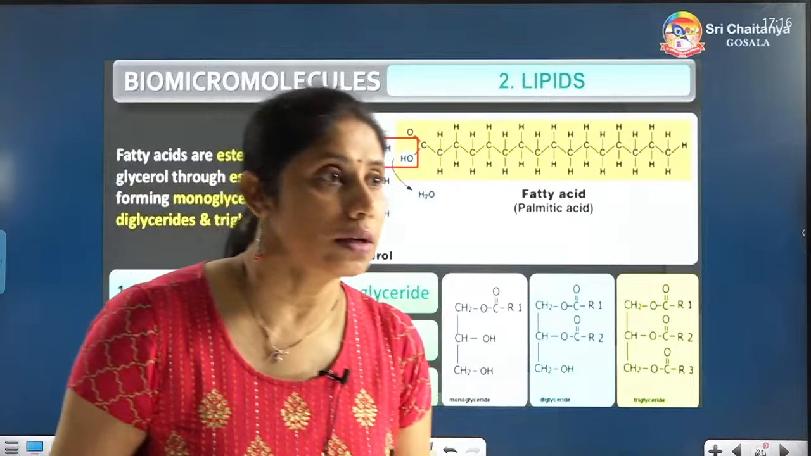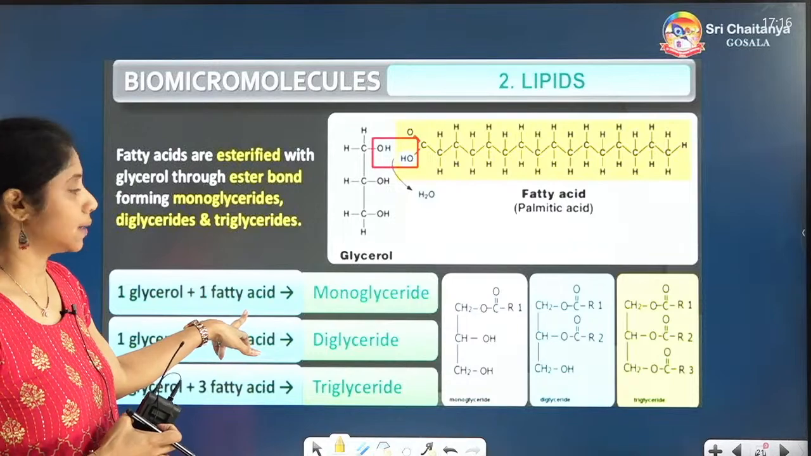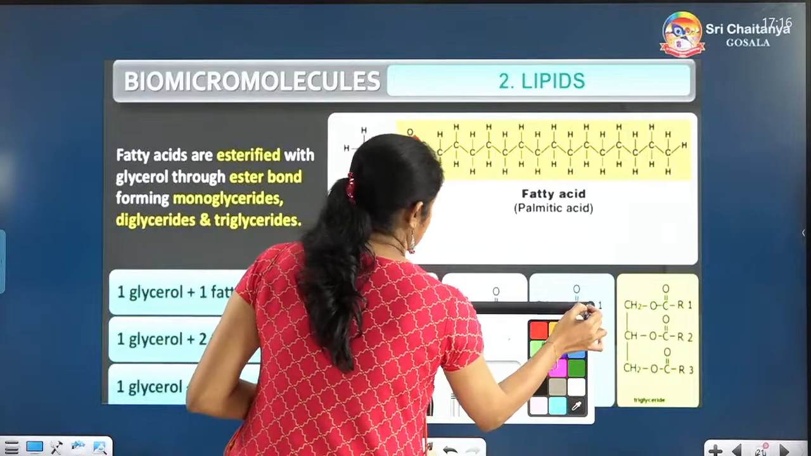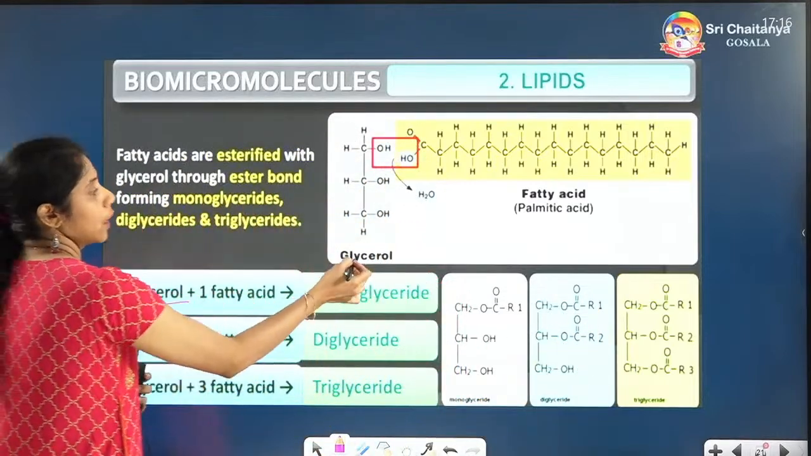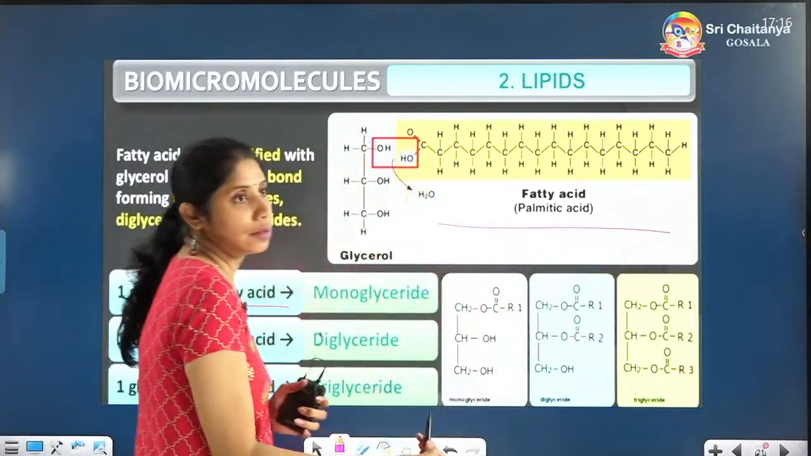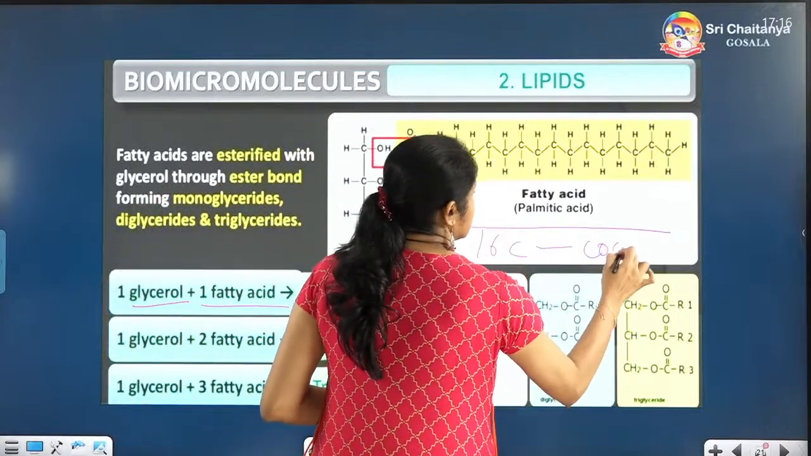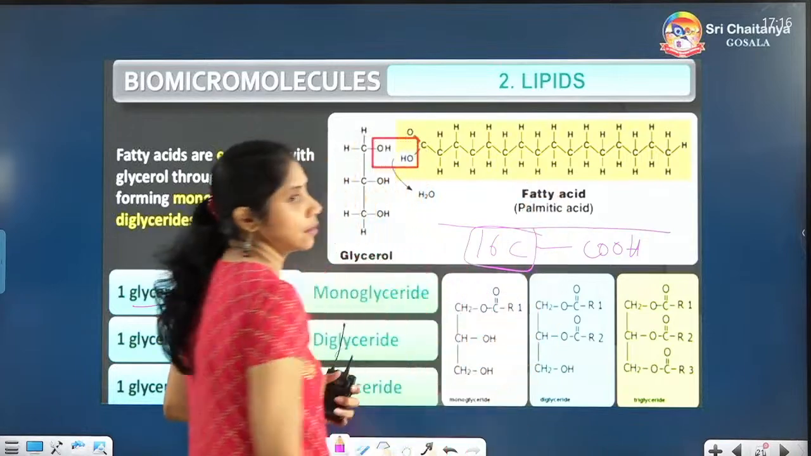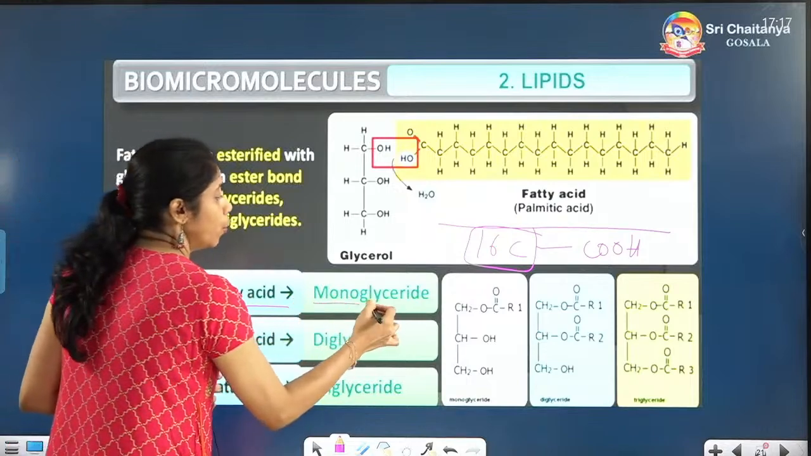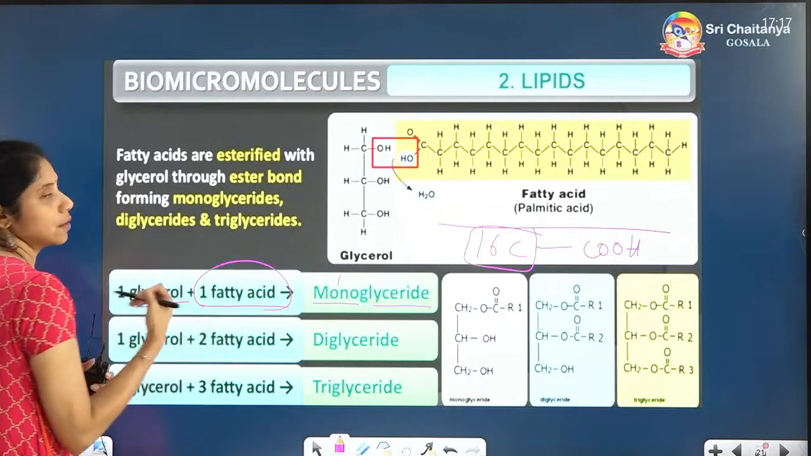Next one, all of you can see here. When glycerol is linked to one fatty acid, it will form a monoglyceride. One glycerol molecule linked to one fatty acid. This is the fatty acid palmitic acid, which has 16 carbons in its structure including COOH. One glycerol plus one fatty acid is called monoglyceride. Mono means how many? 1. So one fatty acid only is present.